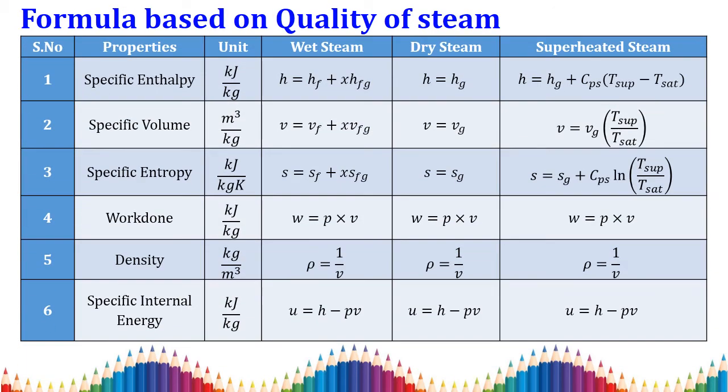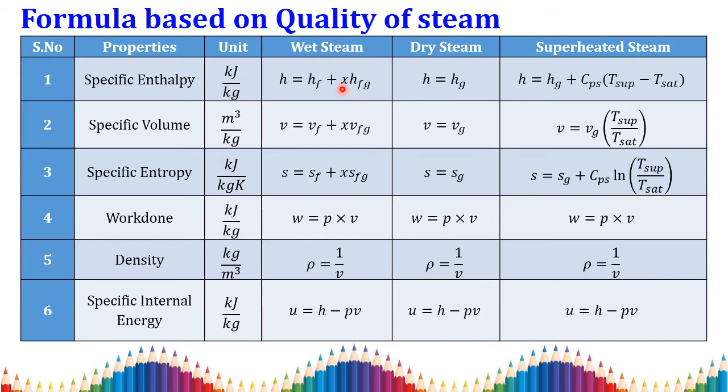Based on the qualities, wet steam, dry steam and superheated steam, we should know some of the basic properties and how to use the formulas for them. The first one is specific enthalpy, the unit is kilojoule per kilogram. If the steam is wet, the condition is that the given specific enthalpy is lesser than the saturated specific enthalpy, and then h is equal to hf plus x into hfg, where hf is the specific enthalpy at the liquid stage. This is the combination of both liquid and gaseous vapor.